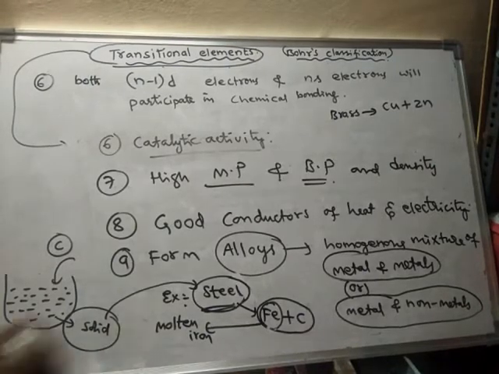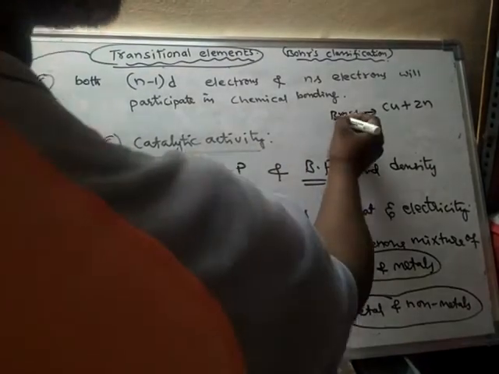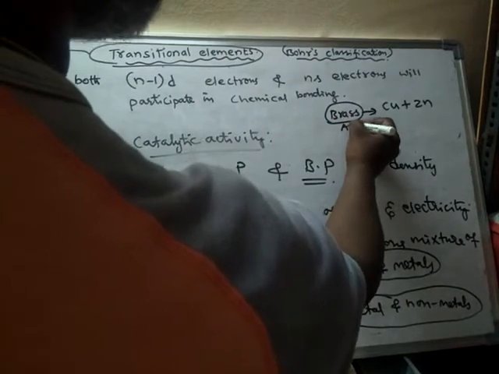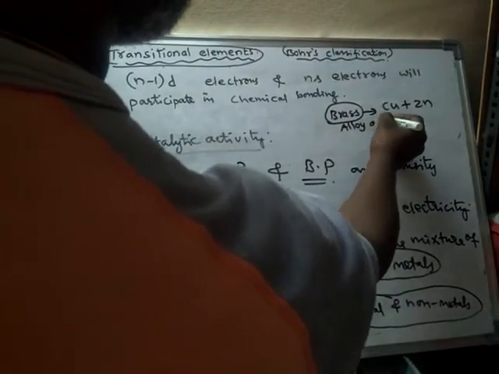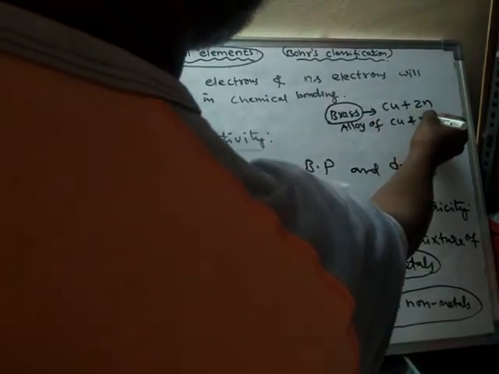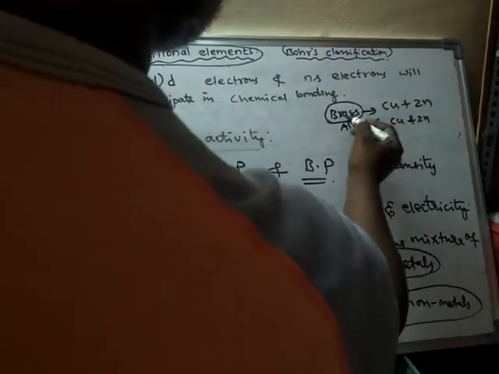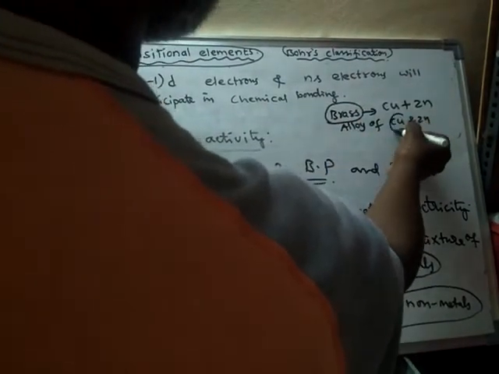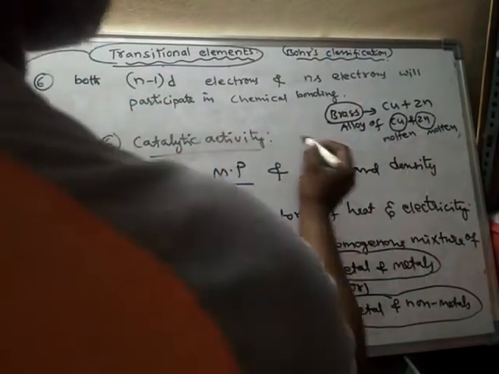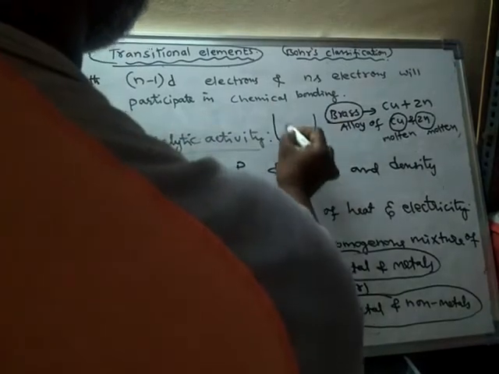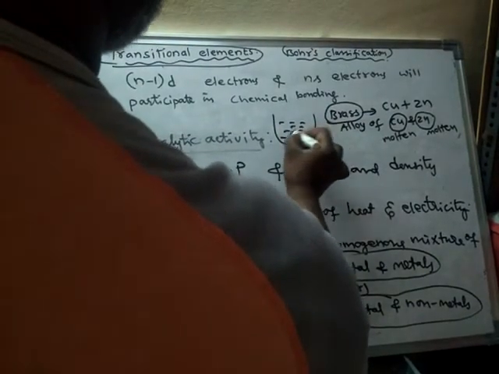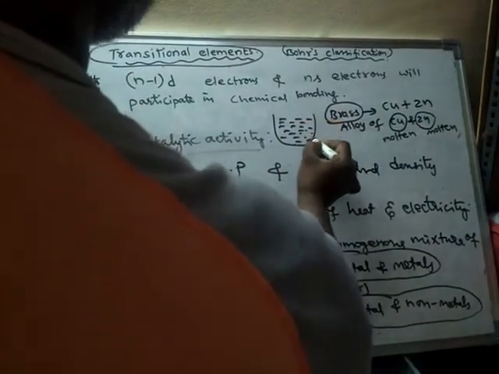So how is brass made? Brass is an alloy, an alloy of copper and zinc. How is this brass made? See, copper is melted, zinc is also melted. The molten copper and molten zinc are mixed. So now this is a mixture of both molten copper and molten zinc.